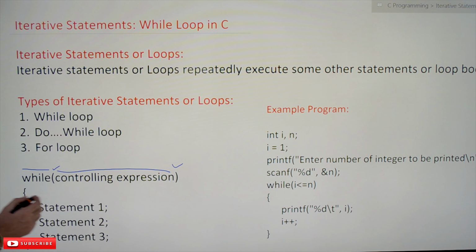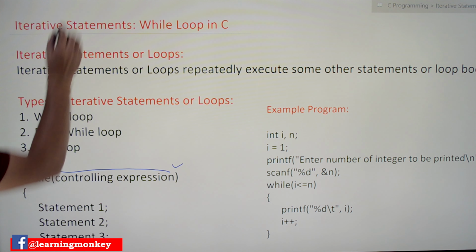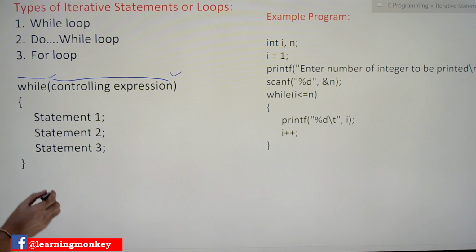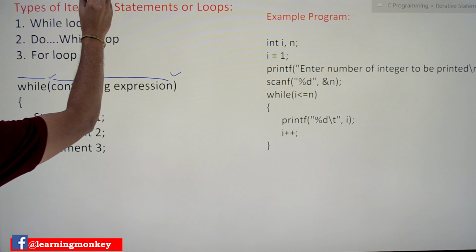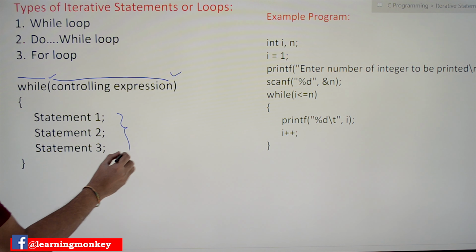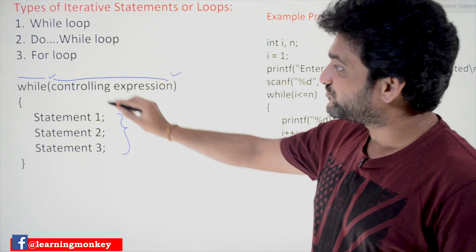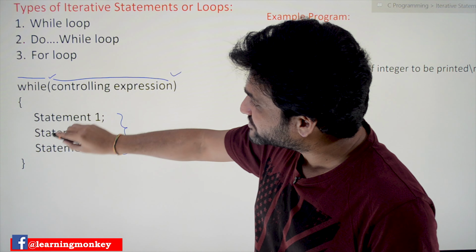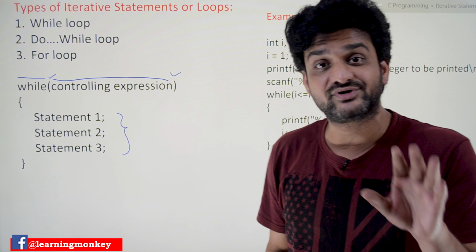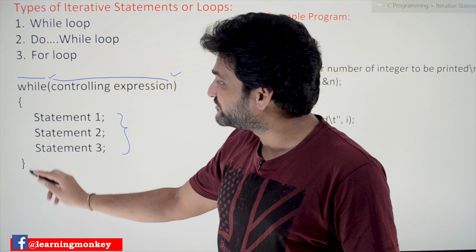After the while and parentheses we have to give open and closed curly braces. See here, open and closed curly braces. These are the statements that are to be executed repeatedly. If we put these statements within the loop body, the open and closed curly braces decide the body of the loop, the start and end of the statements within the loop.